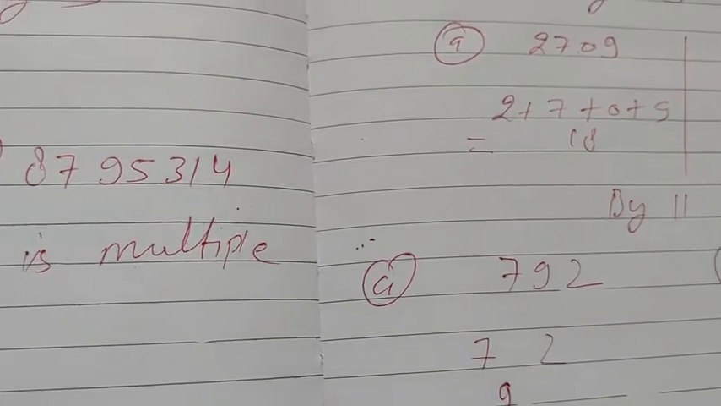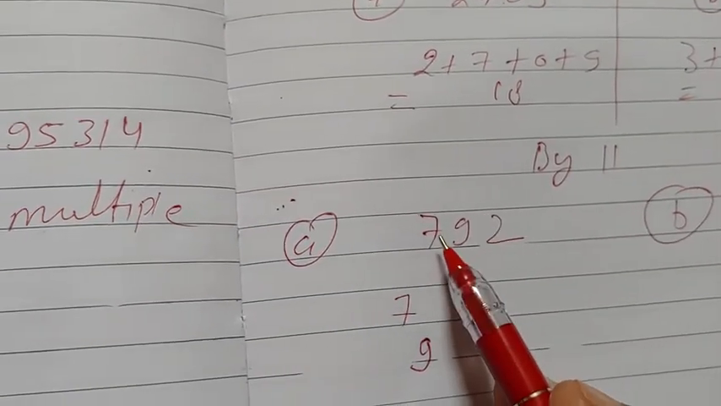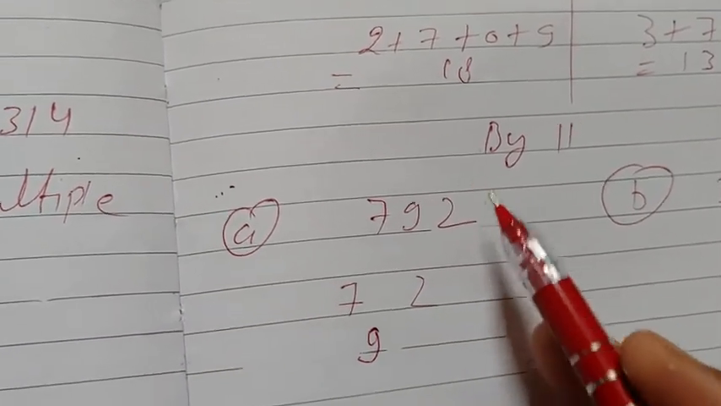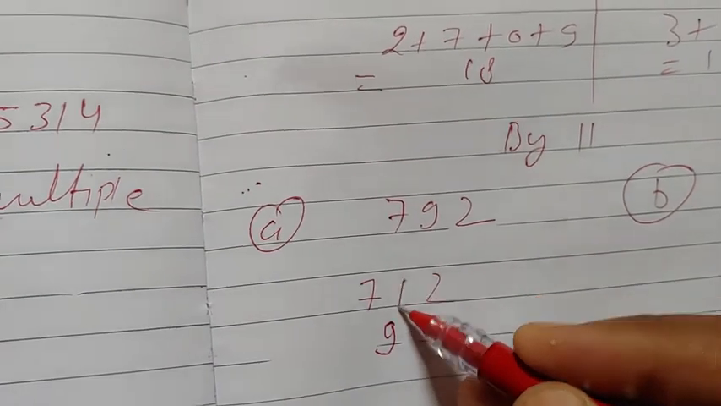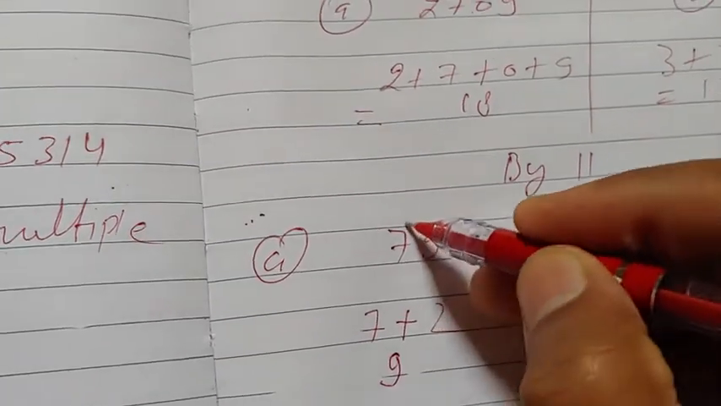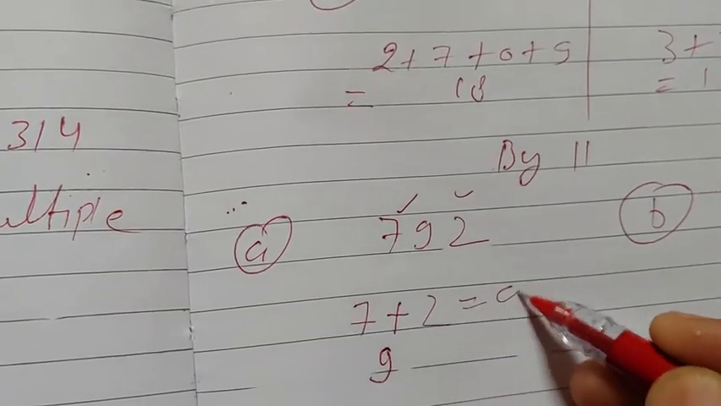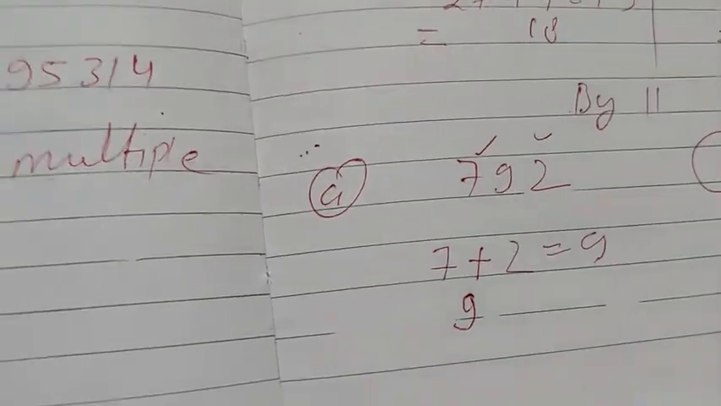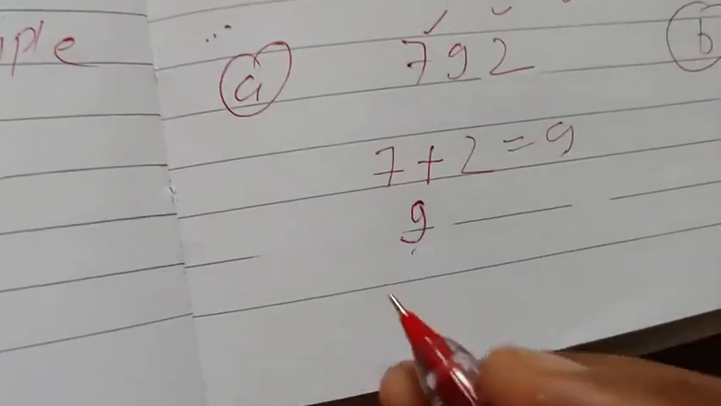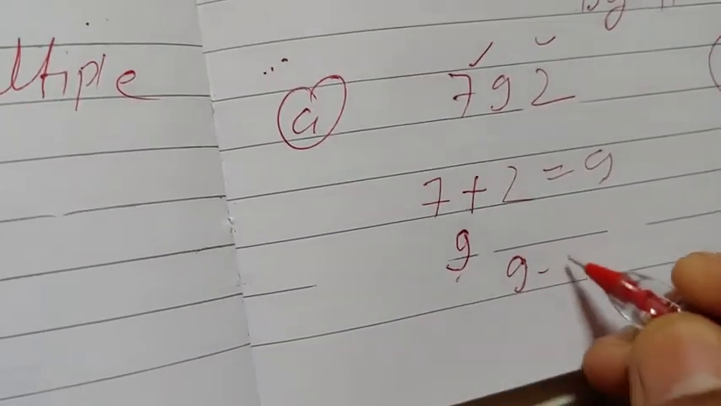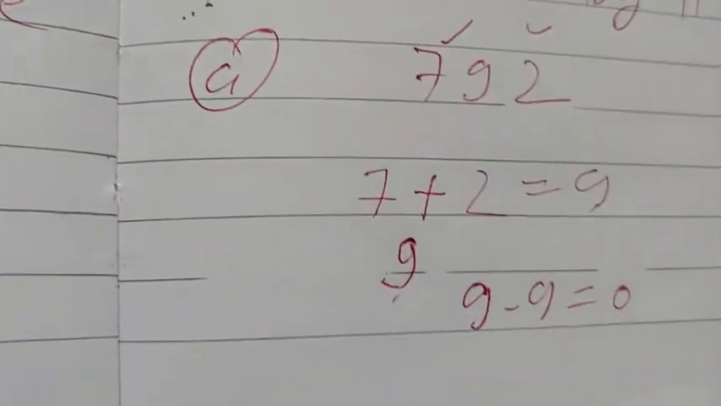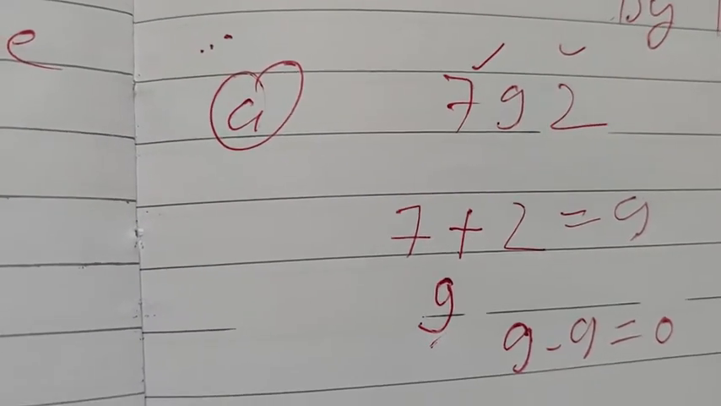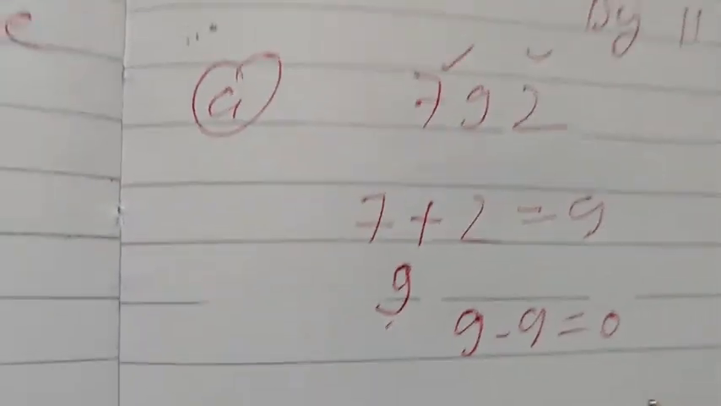What is the definition? The difference of the sums of alternate digits is either 0 or a multiple of 11. The sum of one set of alternate digits is 7 plus 2, equal to 9, and the other alternate digit is 9. Their difference is 9 minus 9, equal to 0. Then that number is divisible by 11. Here we get the difference 0, so the number is divisible by 11.